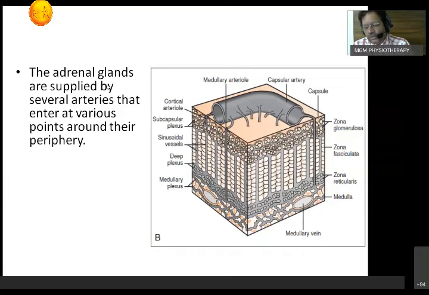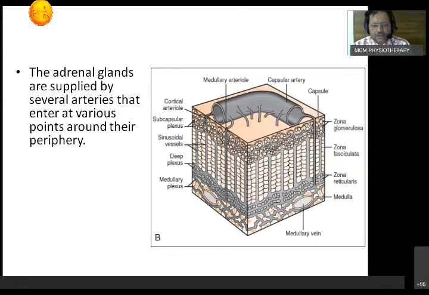Okay. Now, what about the veins? As the veins enter the medulla, the veins are formed. What is the peculiarity? Right suprarenal vein and left suprarenal vein. The right suprarenal vein drains directly into the inferior vena cava. The left suprarenal vein drains into the renal vein.